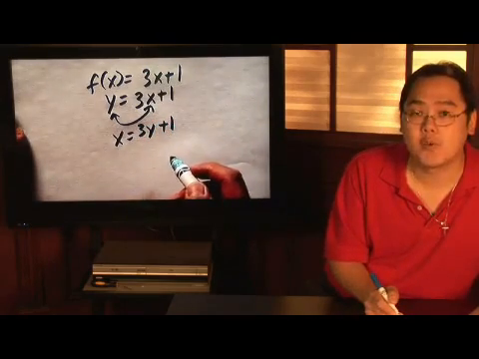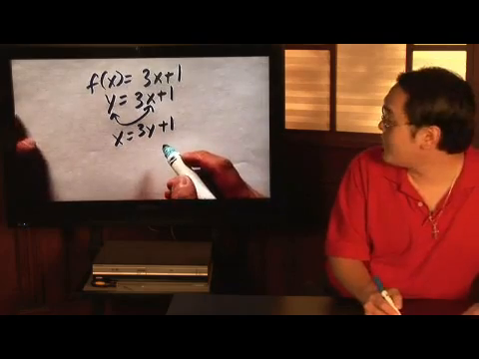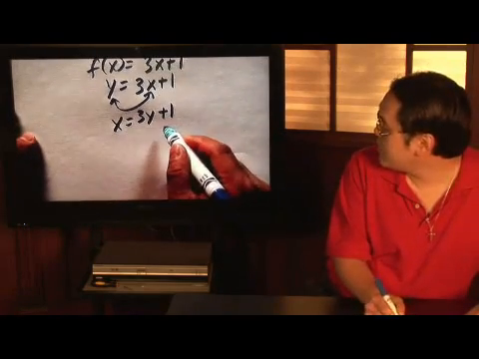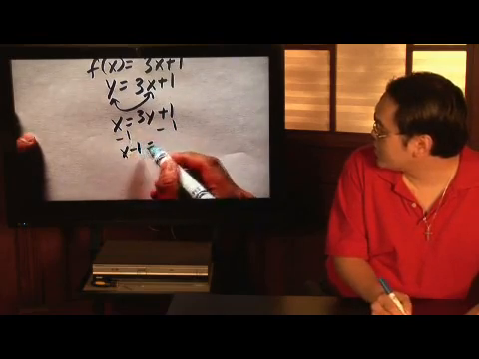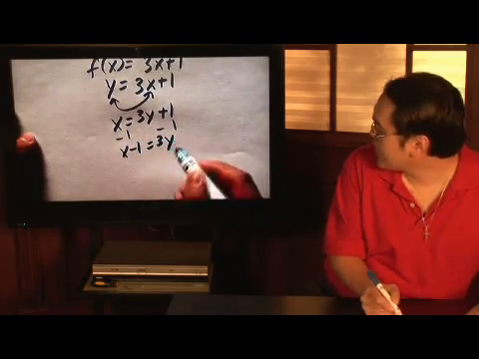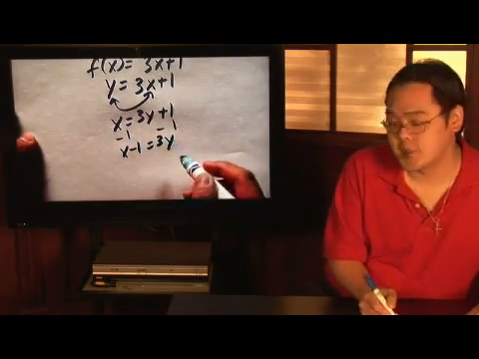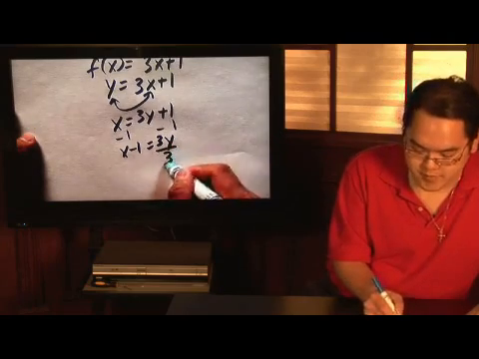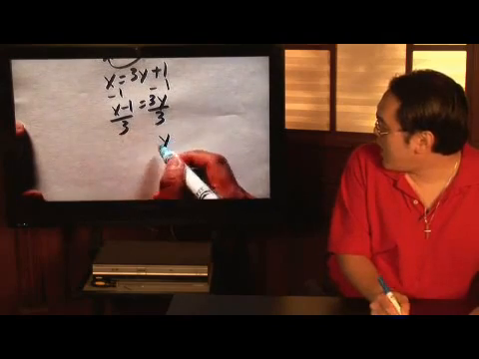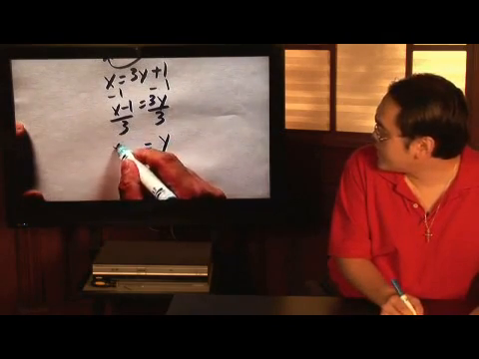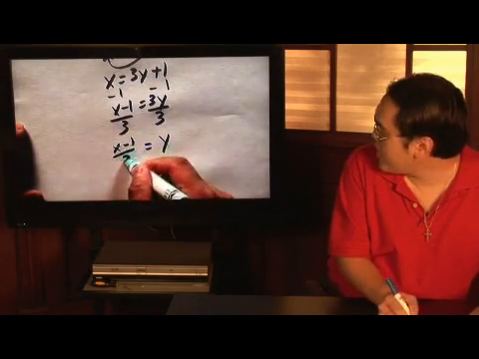Now's the time to solve for y, get y by itself. So first of all, subtract 1. So you have x minus 1 is equal to 3y. And then to get y by itself, just go ahead and divide by 3. So you will get, as a result, y is equal to (x minus 1) over 3.